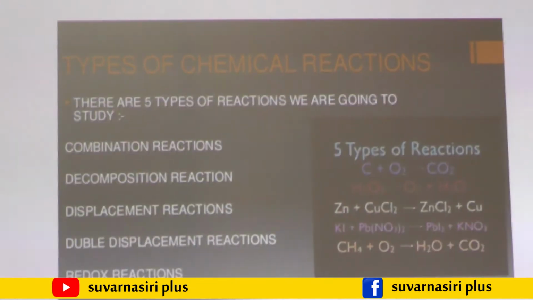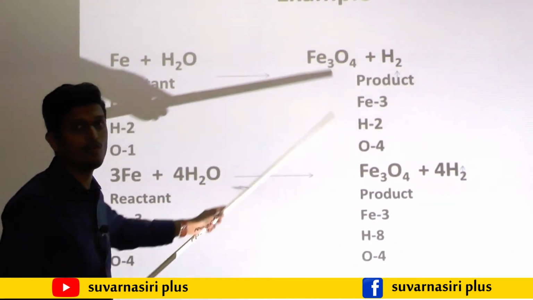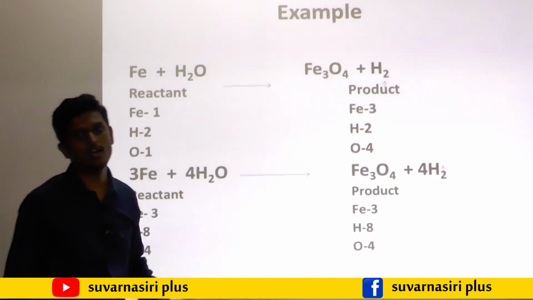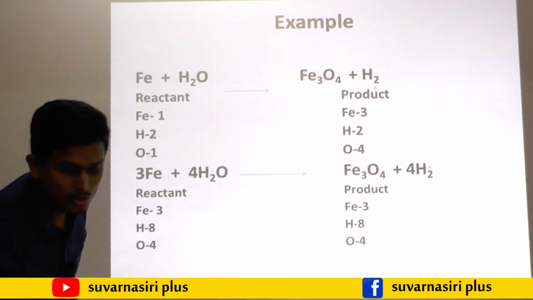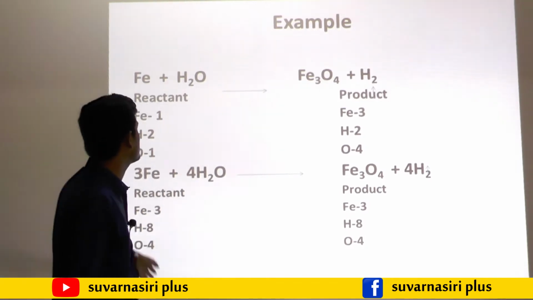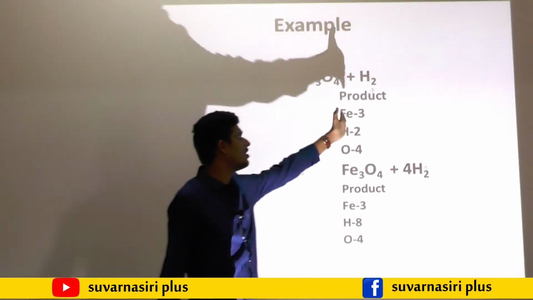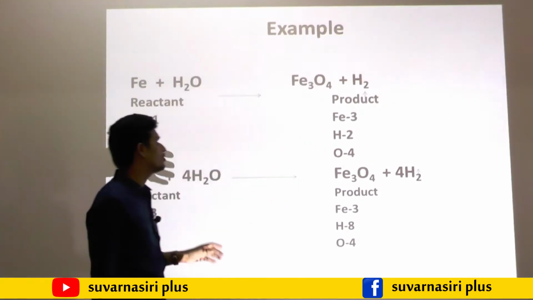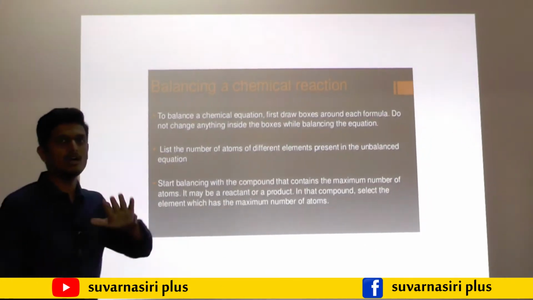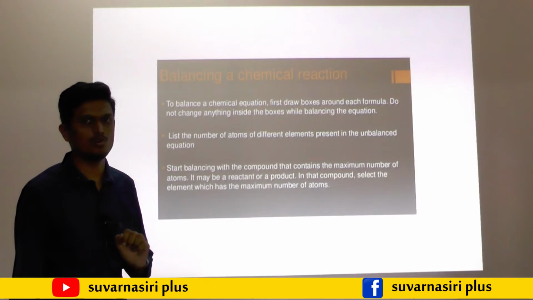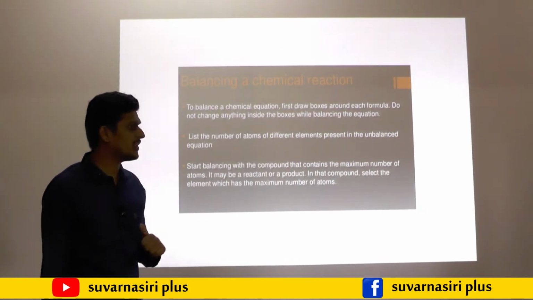Here is one example I already mentioned. Iron reacts with water, it forms iron oxide and liberates hydrogen gas. So how to balance the equation? As I mentioned earlier, the left-hand side is the reactant and the right-hand side is the product. The steps involved in balancing a chemical equation: there are 7 steps mentioned in your textbook. It may vary from 7 steps depending upon the chemical equation.